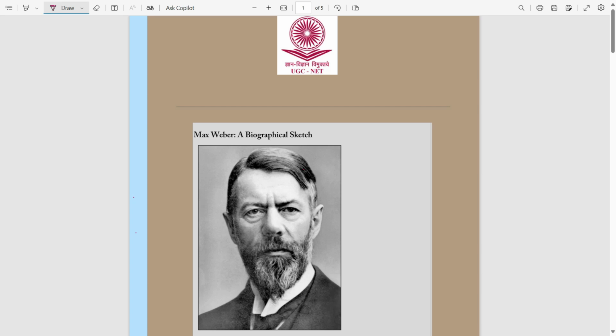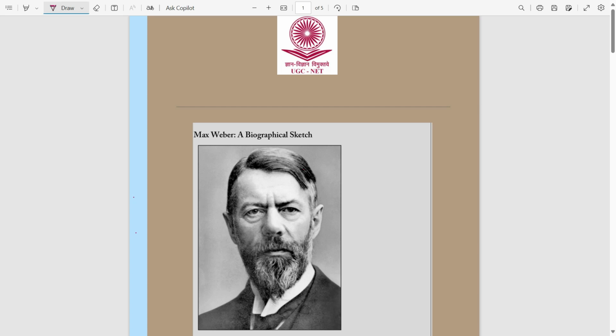and also in timely manner, meaning in which year he wrote those books. That also you have to remember. And next, we have seen some theories, the important major theories propounded by Emile Durkheim. We don't have to see every theory because it's an objective type question, so they ask about important theories in the exam.